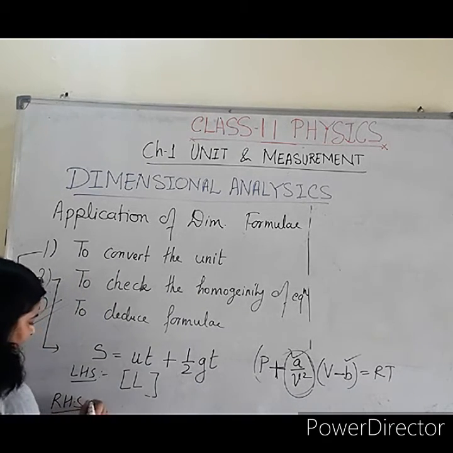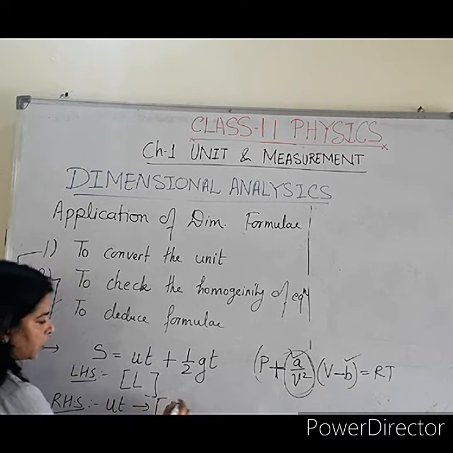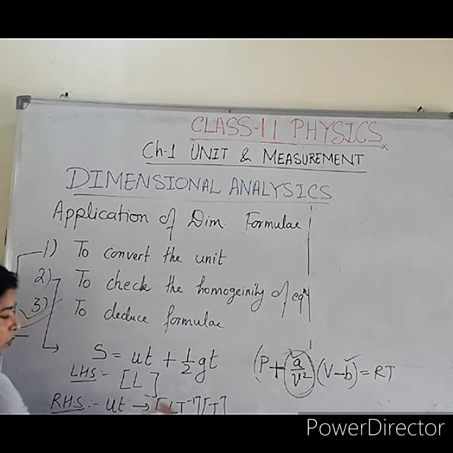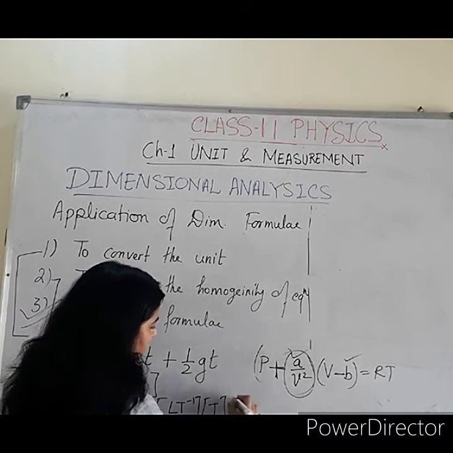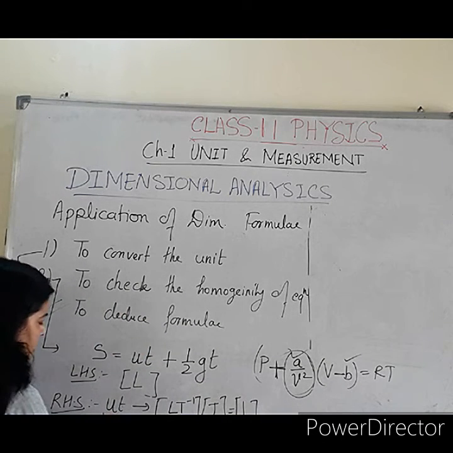So right hand side term ut. For ut you will get the term as L. First of all, for u, Lt minus 1. For t, it will be t only, time. So you will get the term L. It is correct one. Now go to the second term, half gt.